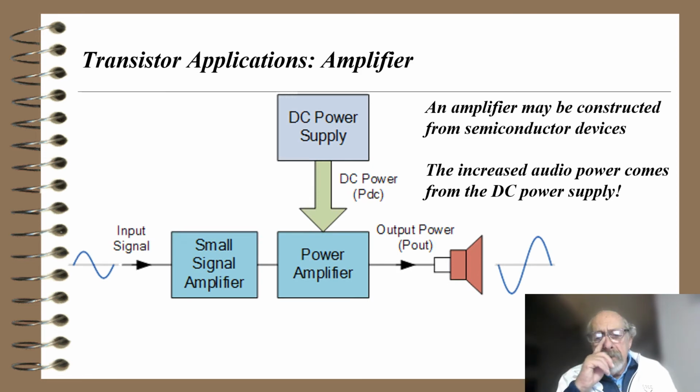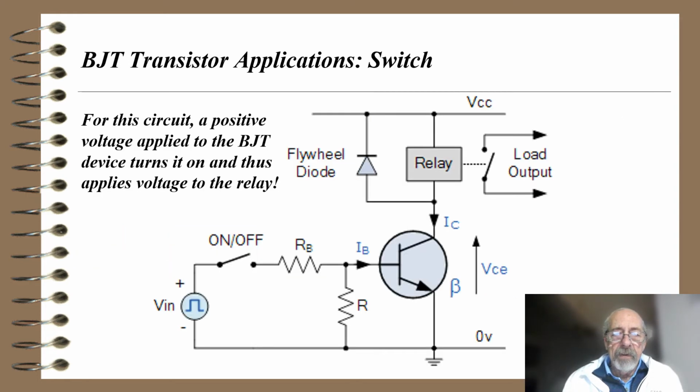So what are some of the applications of transistors? Well, we can have an amplifier, and an amplifier may be constructed from semiconductor devices. Here we show an input signal on the far left, a small signal amplifier, then a power amplifier, and that's all operated from a DC power supply. What happens is that DC power is what gets converted to the bigger AC signal. In this case, it drives what looks like a loudspeaker, and the increased audio power comes from the DC power supply. We're changing DC power to audio power.